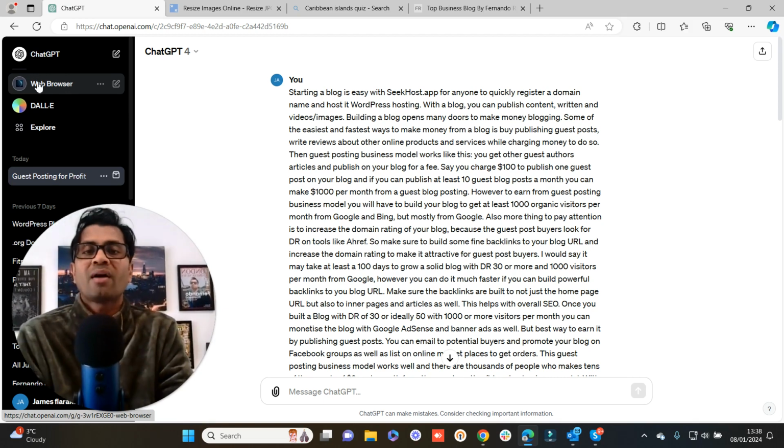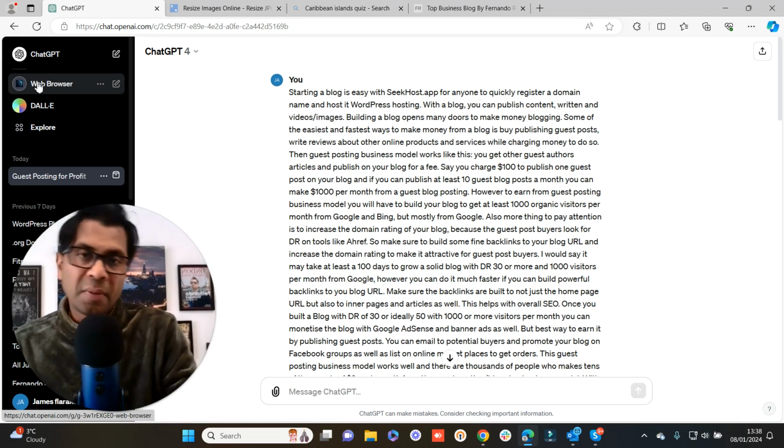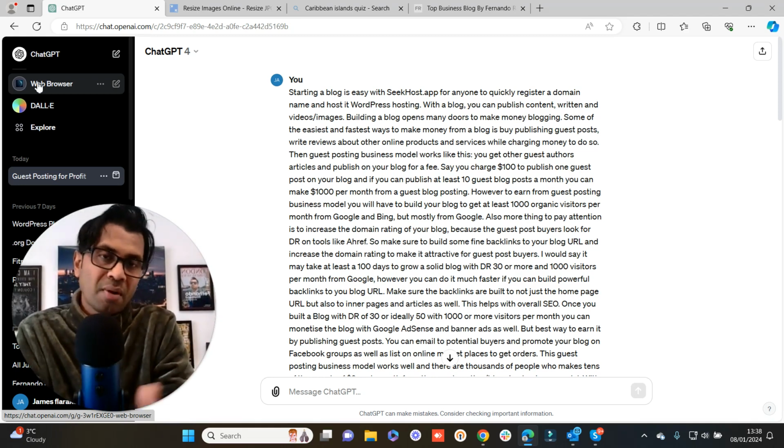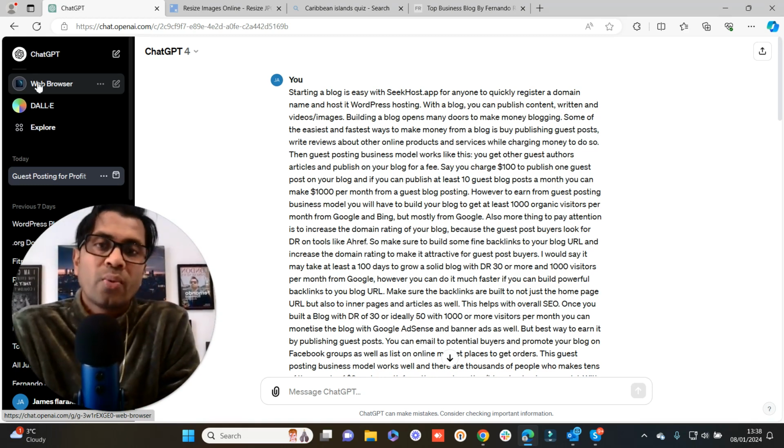not just to say, write an article about the guest posting business model. Then it's going to go and pick the content from other websites and you publish it. Nothing unique, not going to rank, not helpful. It's not the way to do it.